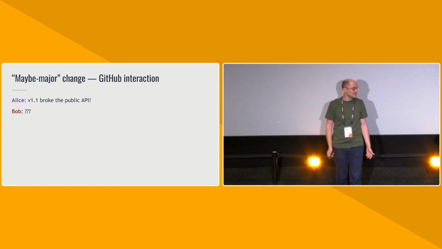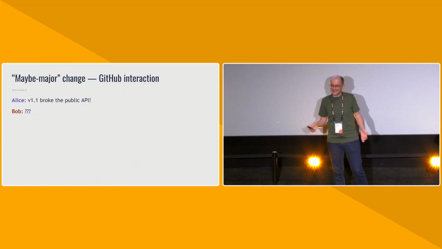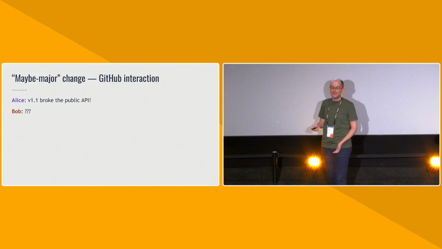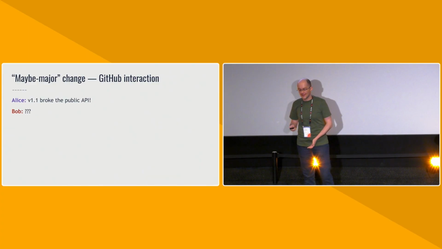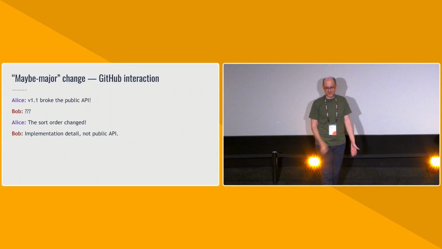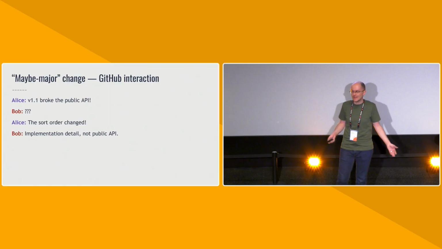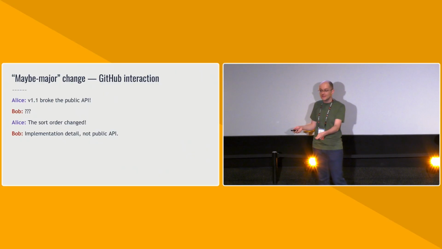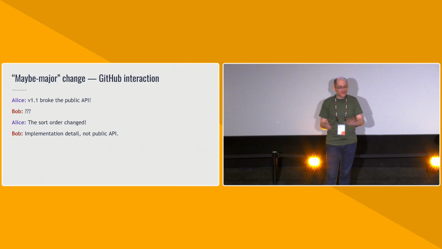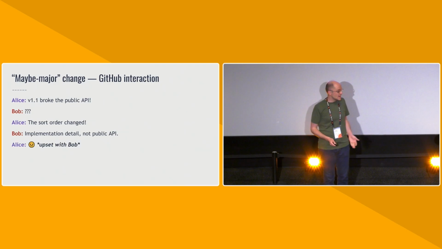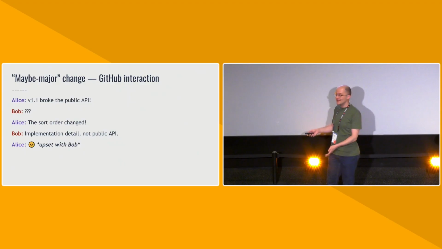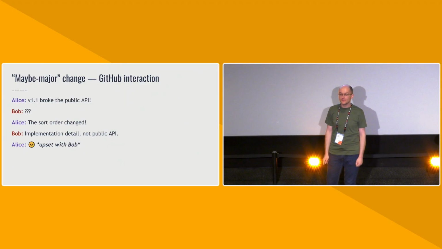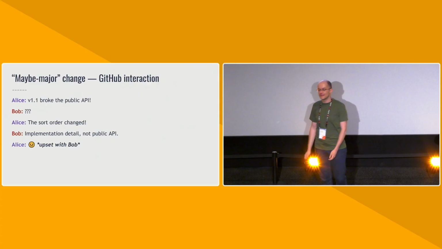And so the thing that happened is maybe major change. Alice will go open a GitHub issue on Bob's repo and will say, hey, you broke the public API in v1.1. And Bob is like, I don't know what you're talking about. And Alice says, the sort order changed. And Bob says, sorry, that was never public API. We implemented PartialOrd. We still implement PartialOrd. We always promised there would be the ability to compare things, but we never promised a stable order. And now Alice is upset with Bob. Not only from her perspective is her project broken, Bob is refusing to take accountability for what happened. And that is a very, very reasonable thing to think.